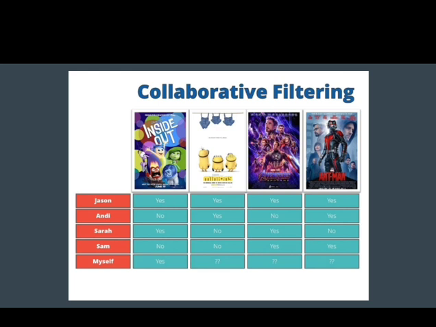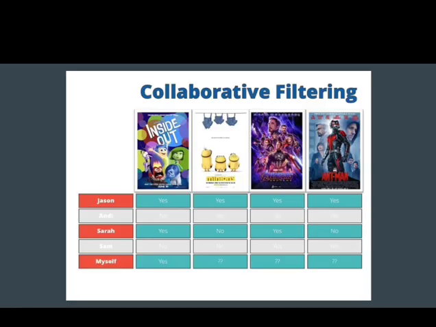Here we can consider myself. Inside Out is liked, but Minions, Ant-Man and Avengers are not liked by me. Collaborative filtering is based on who liked what or not. Let's say we saw Inside Out and we liked this movie, but Andy and Sam didn't like Inside Out. So we can eliminate these two because they did not like Inside Out. But Jason and Sarah liked Inside Out.